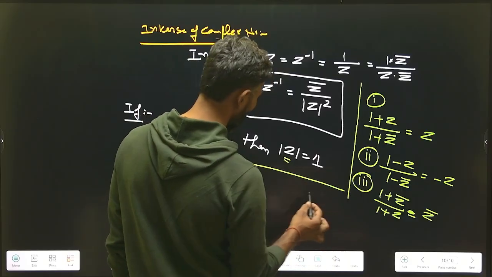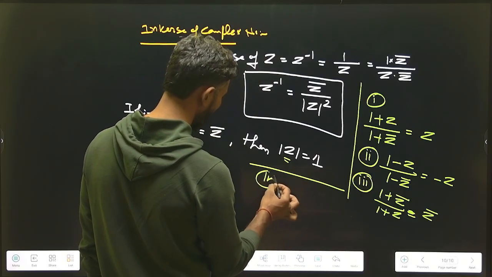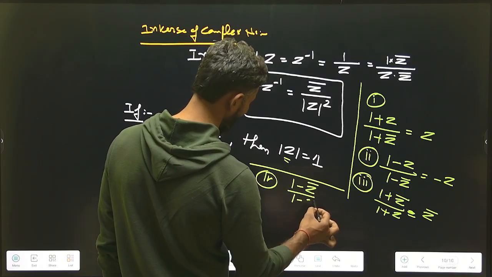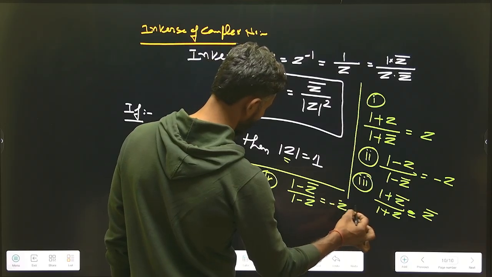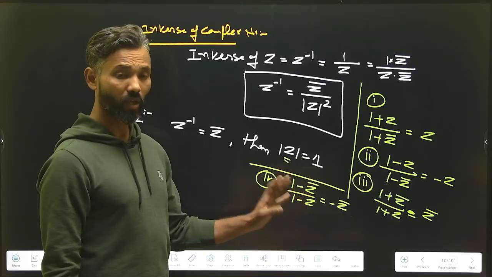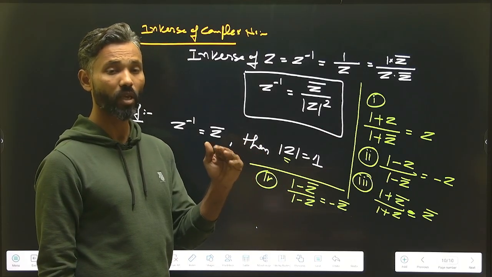Fourth, if you see 1 minus z conjugate upon 1 minus z, it will be equal to minus z conjugate. Getting me? These are four basic things to have on your fingertips to save time in the question paper.